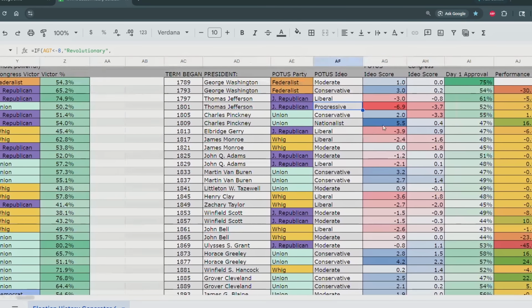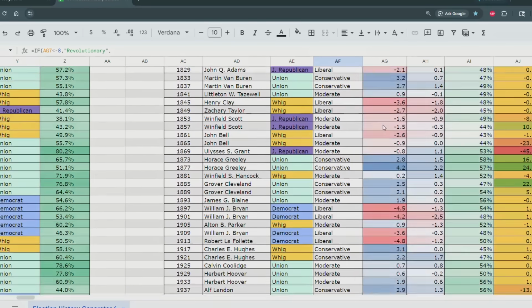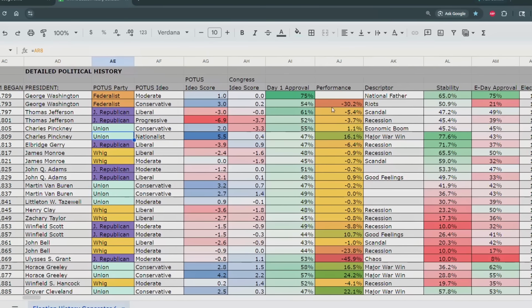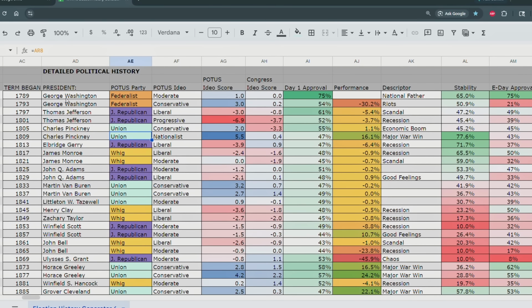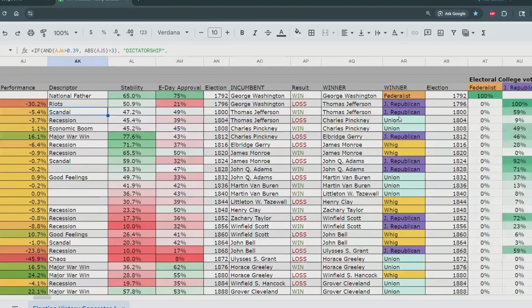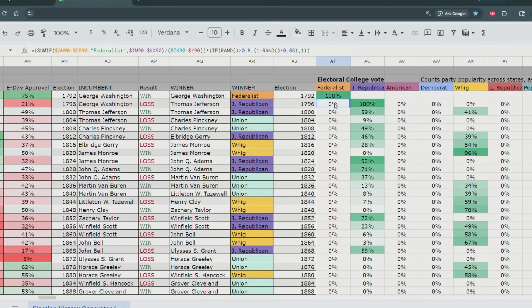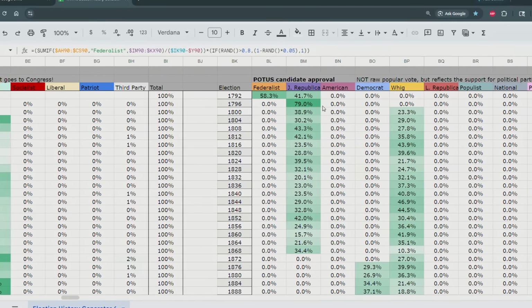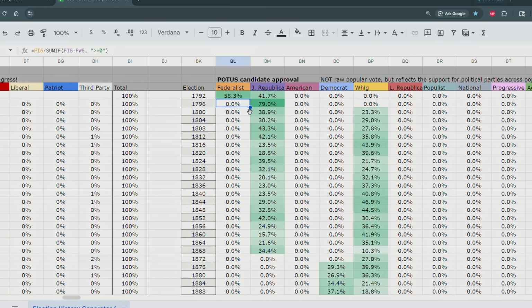The most conservative might have been Charles Pinckney. Yeah, that seems to be the case, Charles Pinckney of the Union Party. So why did the Federalists collapse? Let's see. Well, looks like maybe there were major riots during Washington's presidency, and the Federalists probably collapsed after that. Let's look. Yeah, the Federalists didn't receive any of the vote in 1796. Did they receive any support? No, they collapsed, looks like.